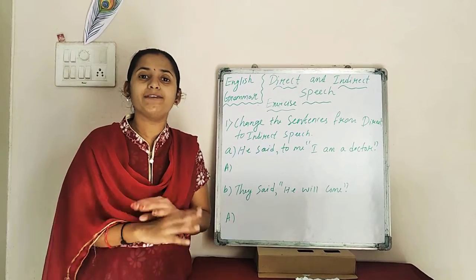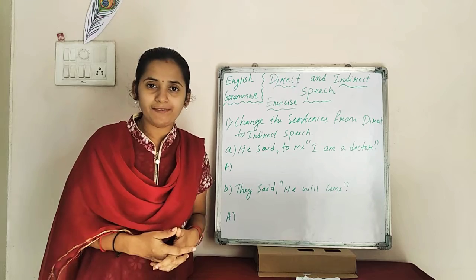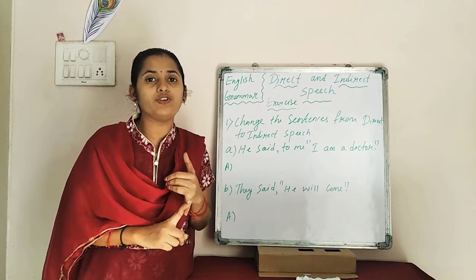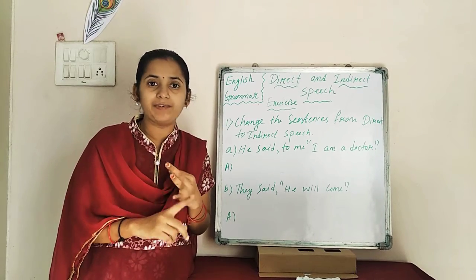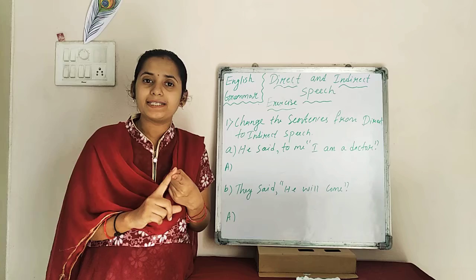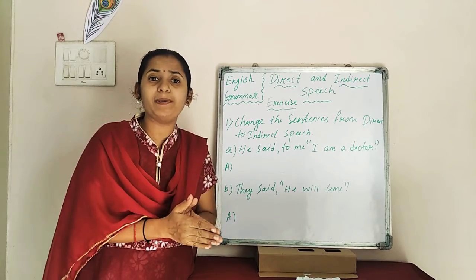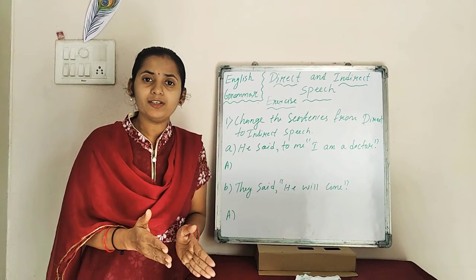So there are mainly different rules for how to change from direct to indirect. Already we have discussed those rules, right? The first rule is how the pronoun changes. That means the first person, second person and third person. We have discussed that. And next is how we have to change the tense. If it is simple present, we have to change that into simple past, if present continuous.